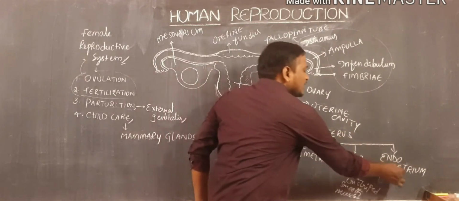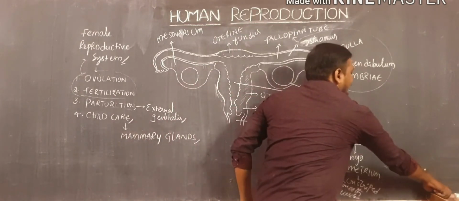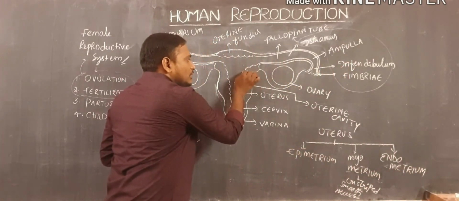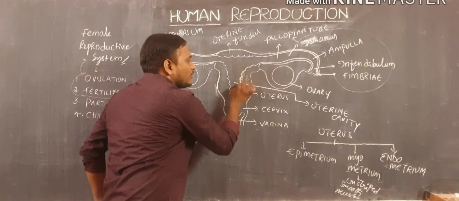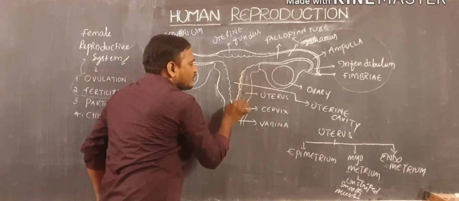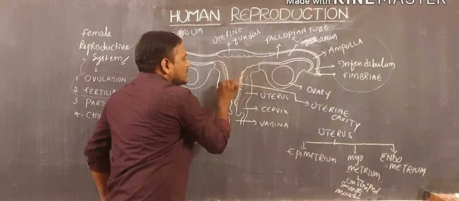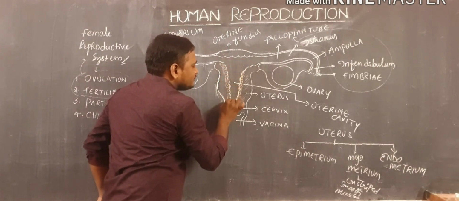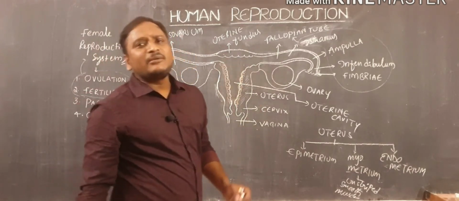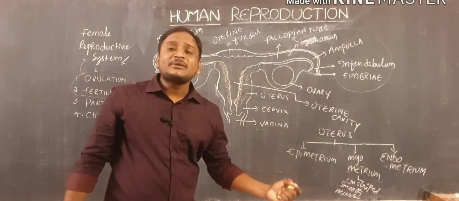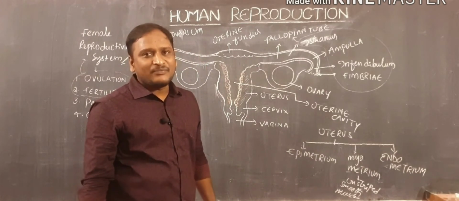Coming to the next one, that is endometrium. When you observe the endometrium, this inner lining which is present at the uterus region is also called endometrium. This endometrium is made by columnar cells, and some of them exhibit secretory nature also.